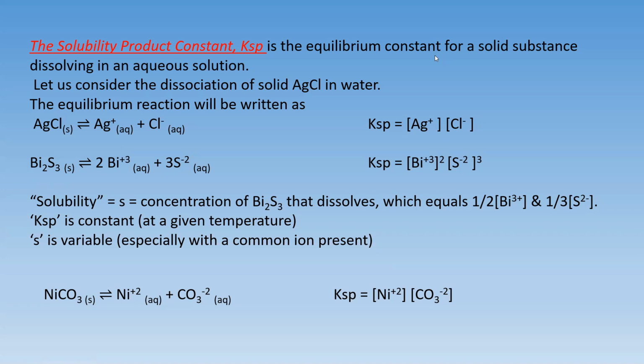The solubility product constant Ksp is the equilibrium constant for a solid substance dissolving in an aqueous solution. It represents the level at which a solute dissolves in solution. The more soluble a substance is, the higher the Ksp value it has. I repeat, the more soluble a substance is, the higher the Ksp value it has.